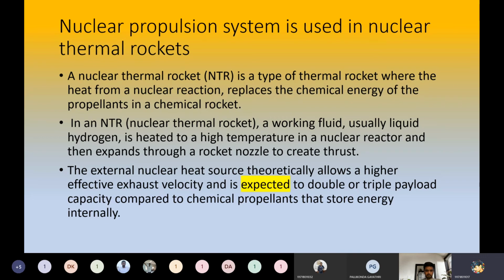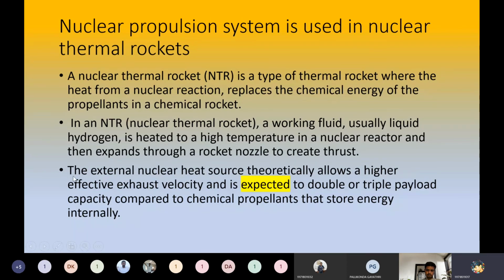In a nuclear thermal rocket, a working fluid, usually liquid hydrogen, is heated to a high temperature in a nuclear reactor and then expands through a rocket nozzle to create thrust.